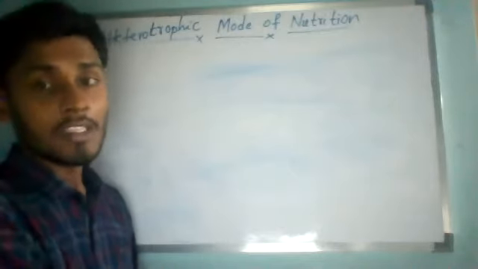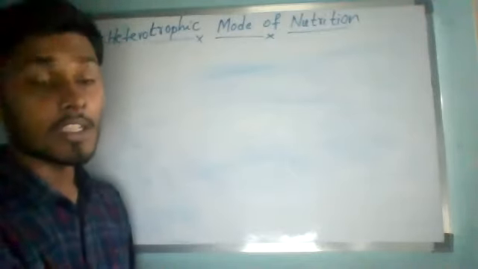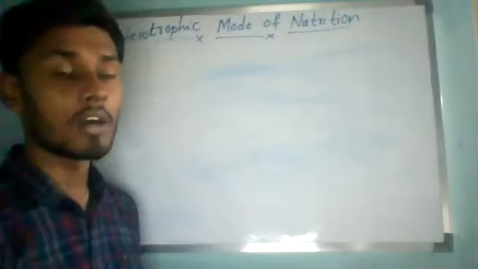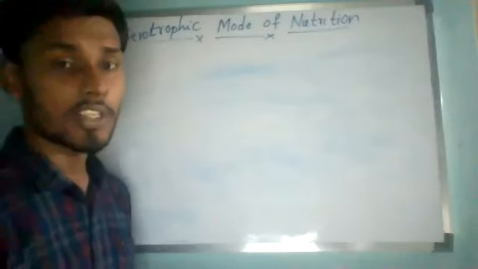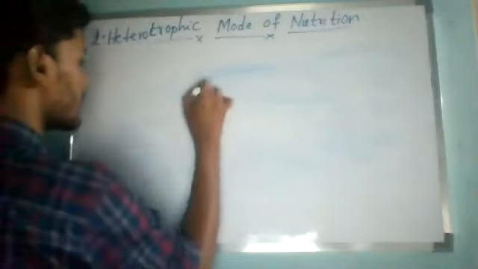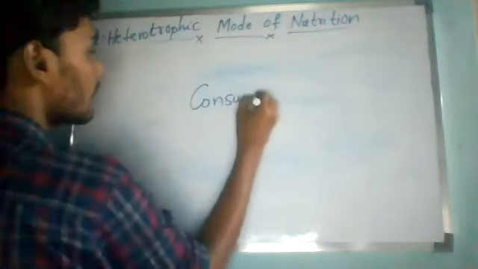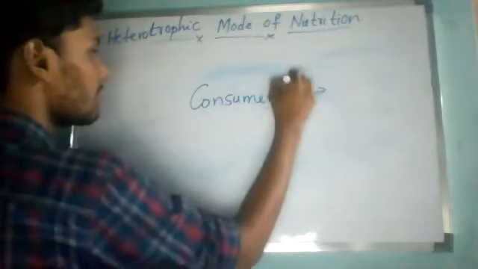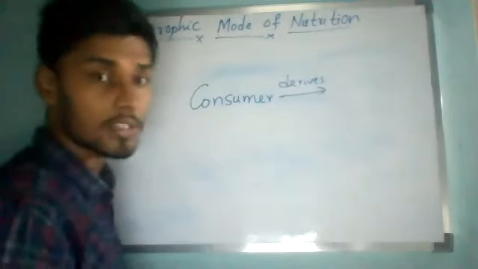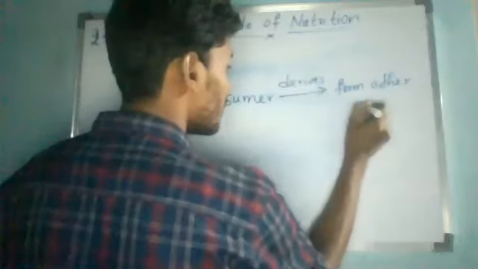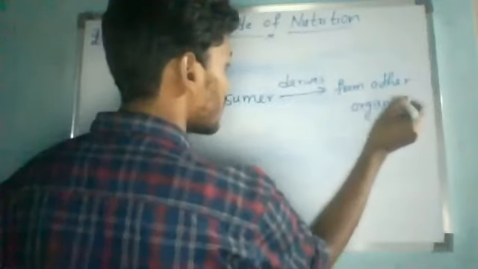So now, a heterotrophic organism is a consumer. Always remember, it is not a producer. It is a consumer which derives its nutrition from other organisms. Derives means it gets.